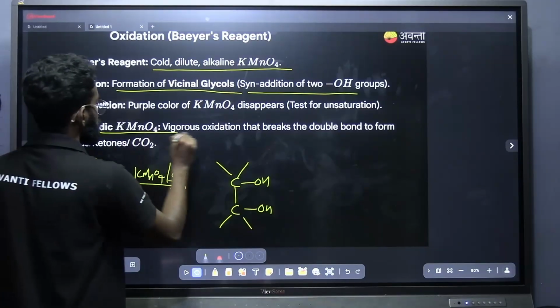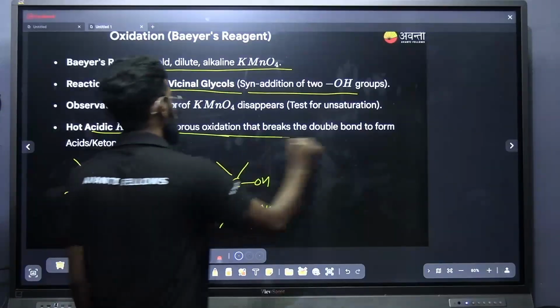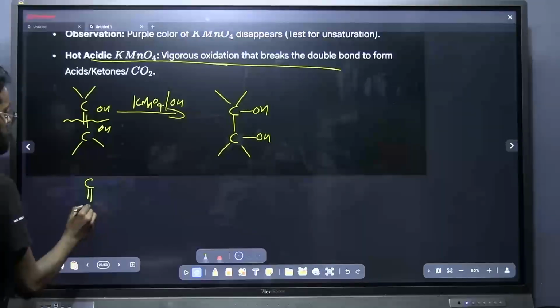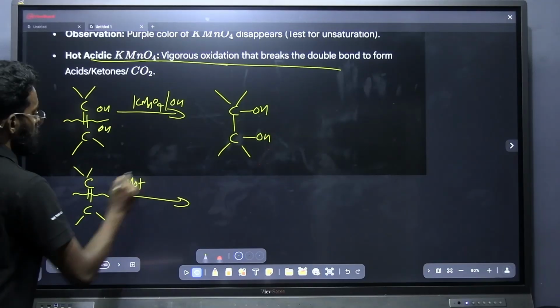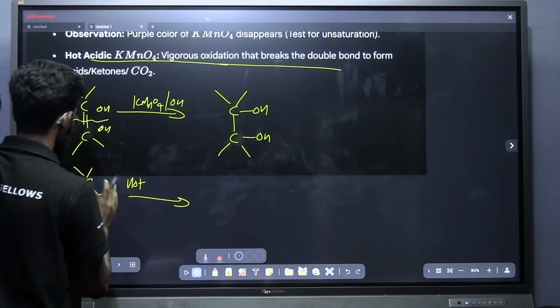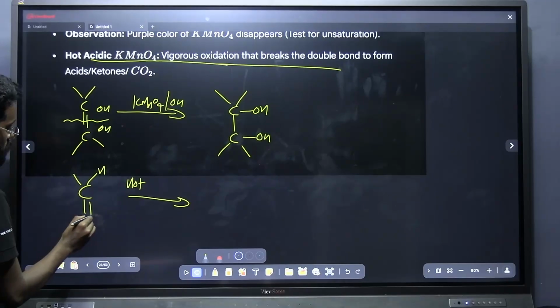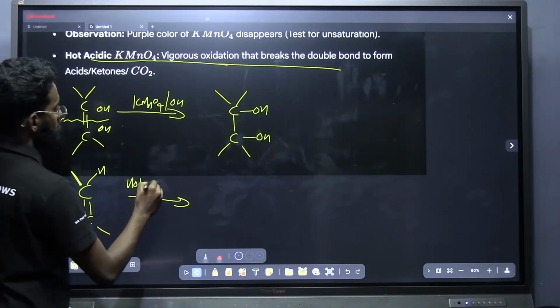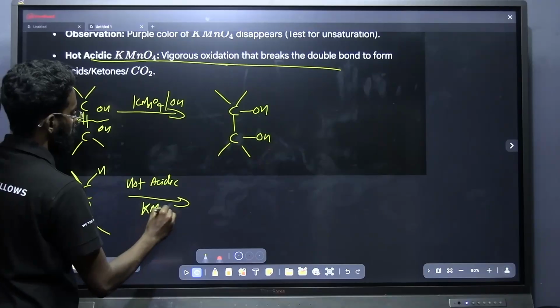And if I am using hot acidic KMnO4 instead of this, what is the product you will be getting?